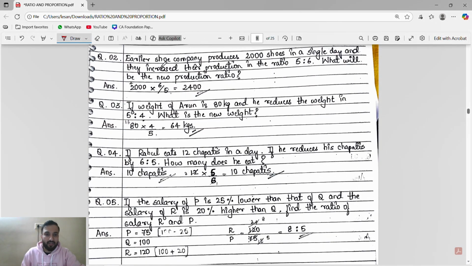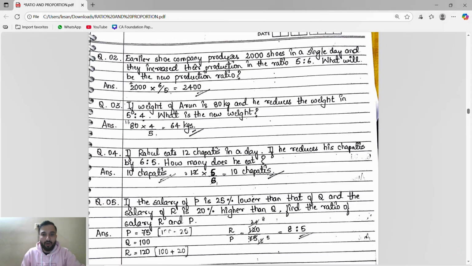Okay. Now see here. A shoe company produces 2,000 shoes in a single day and they increased their production in the ratio 5:6. Means quantity is given, it increased in some ratio. What will be the new production? So what we will do? Whatever the given quantity, what is the given quantity? Given quantity into inverse of the ratio. Ratio is 5:6. Inverse is 6:5.